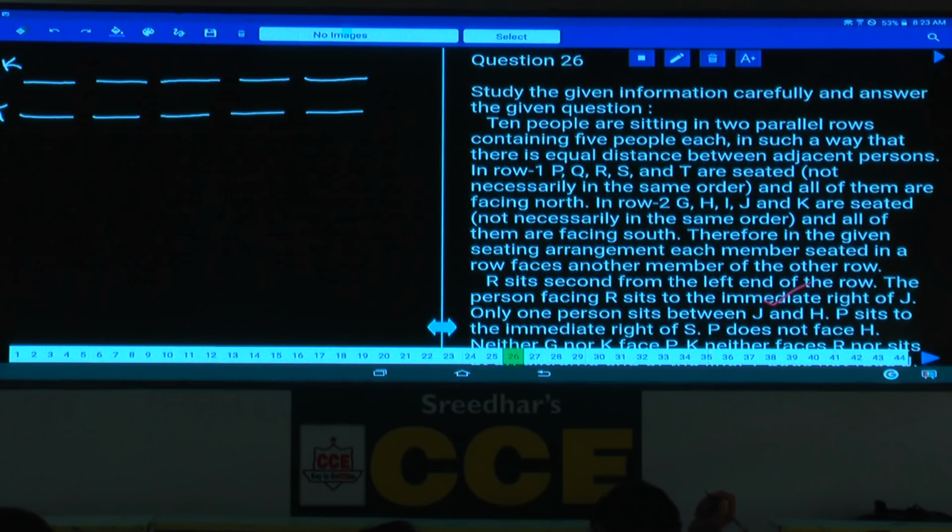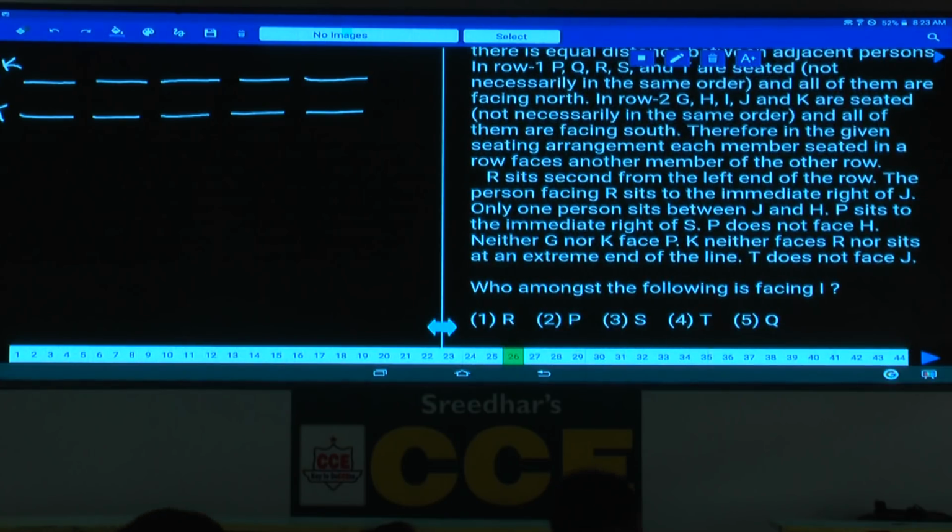Therefore, in the given seating arrangement, each member seated in a row faces another member in that row, isn't it? Then there is no other parameter added to this one, simply arranging these 10 persons in these 2 rows. Condition number 1, R sits second from the left hand of the row. Hence R must be here. This is a definite fixed information. And the person facing R sits to the immediate right of J. Now this person is seated immediate right of J, hence J must be at the center of row 2.